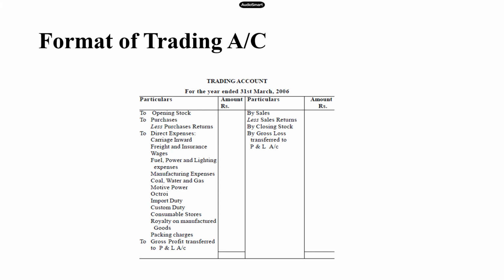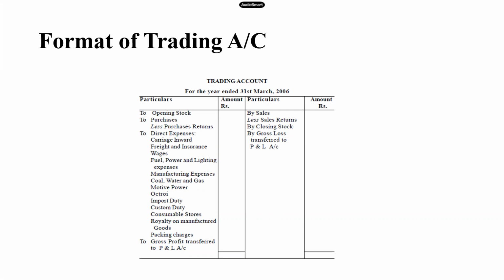So debit side and credit side. Debit side, you have a particulars column and the amount column. Credit side, again, you will have the particulars column and the amount column. You will not have any date column in trading account, because in the heading itself, we are writing the date because we are preparing it on the last day of the year. So for every transaction, you need not write the date. So we will not have any date column. We will not have any JF column here. You will have only the particulars and the amount column. But you need to remember, for amount, we will take 2 columns.